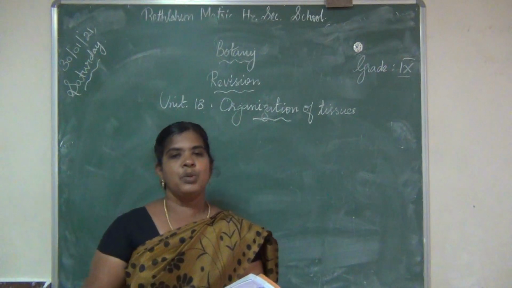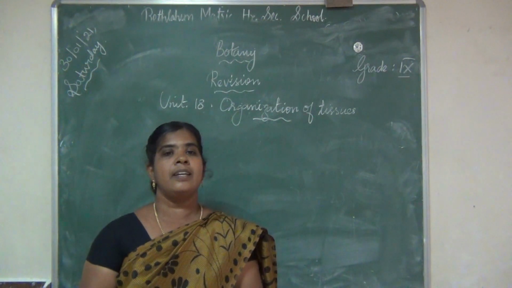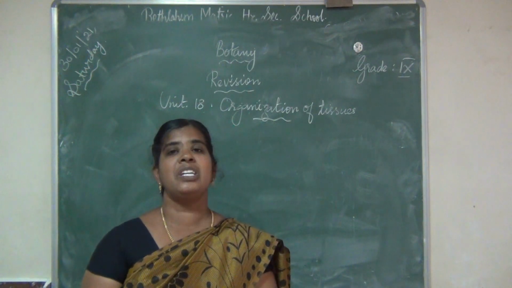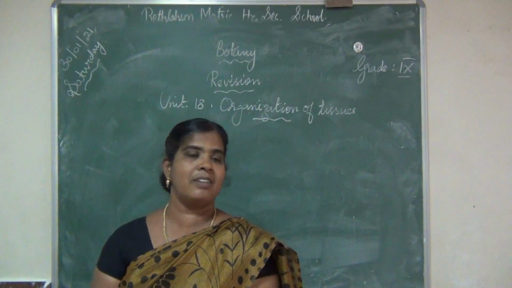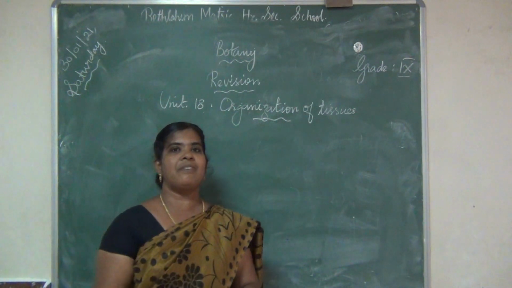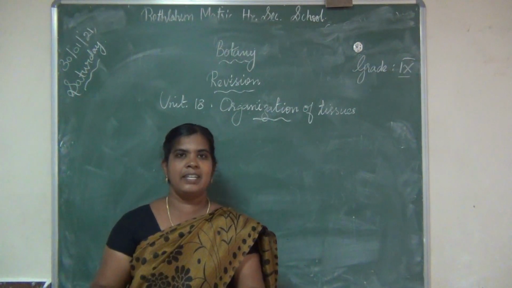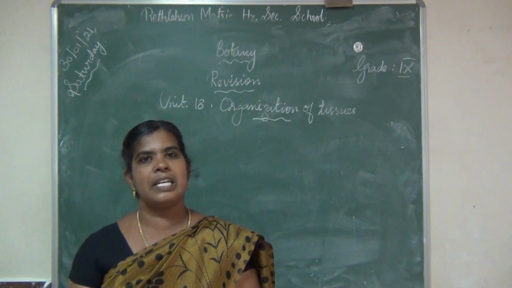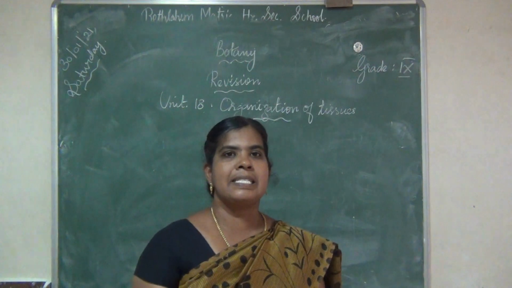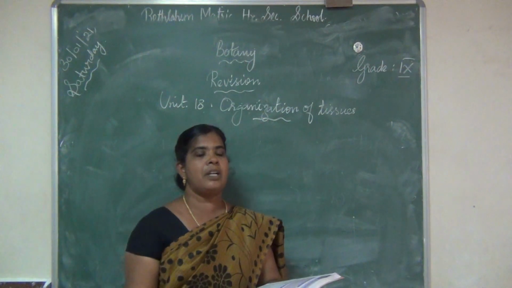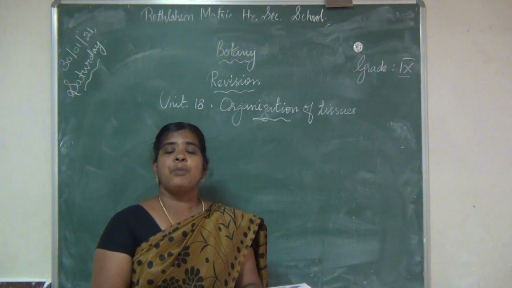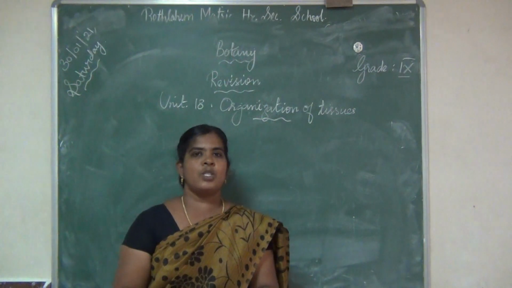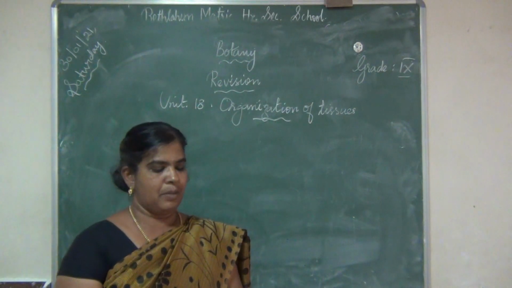Okay, so first one, unicellular organism. On page 210, the first paragraph about unicellular organism is there, underline it. You have to revise because these chapters are completed. Botany portions are over. We have to revise the portion we learnt already. If the body of an organism is made up of a single cell, it is called unicellular. Example, protozoan and bacteria. If the body of an organism is made up of millions of cells, then it is termed as multicellular. Example, higher plants and animals.